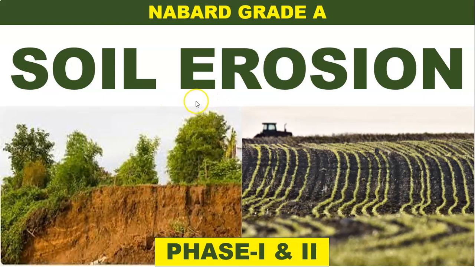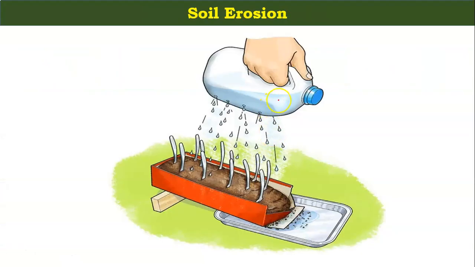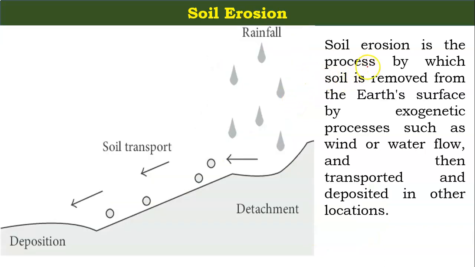Today we are going to cover soil erosion, and this topic is very important for your NABARD Grade A exam, Phase 1 and Phase 2. Actually, what is the meaning of soil erosion? Soil erosion is the process by which soil is removed from the earth's surface by exogenetic processes such as wind or water flow, and then transported and deposited in another location.